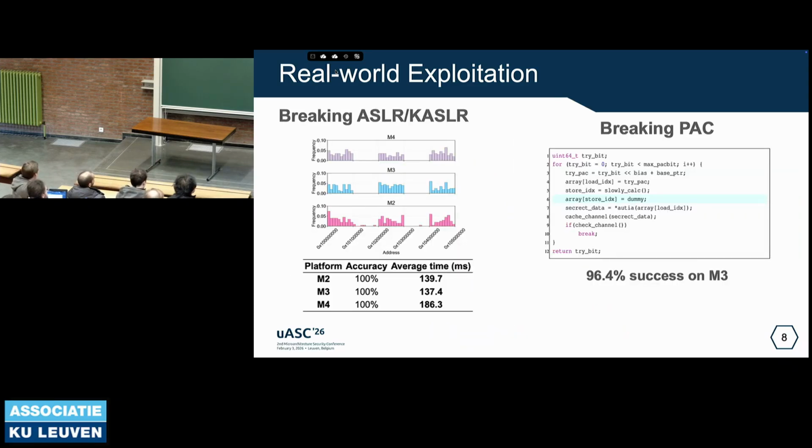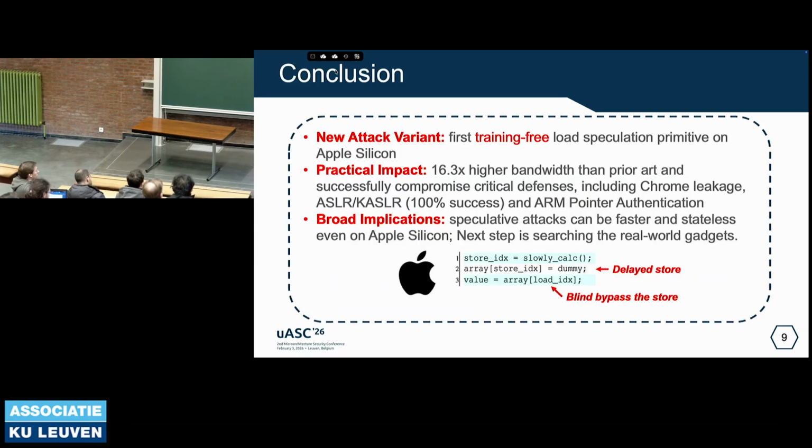And we have also tried to use this speculative mechanism to break ASLR and KASLR. Here is the scanning result, and the PAC mechanism, pointer authentication, can also be broken by testing which pointer can leave a side effect on the cache channel. And to conclude, we find a new attack variant that is the first training-free speculative primitive on Apple Silicon.